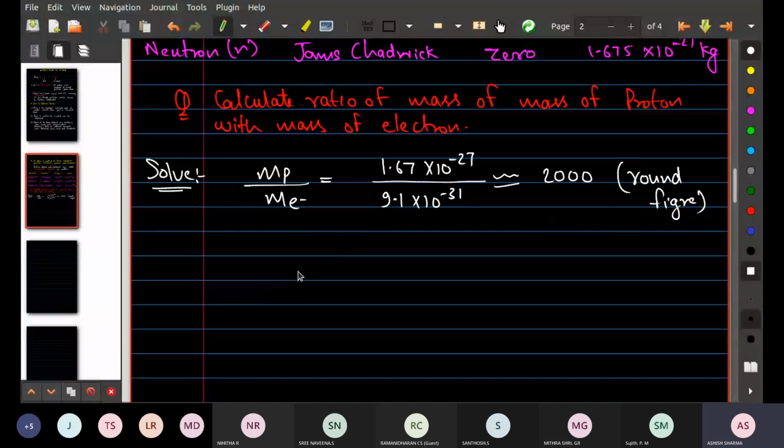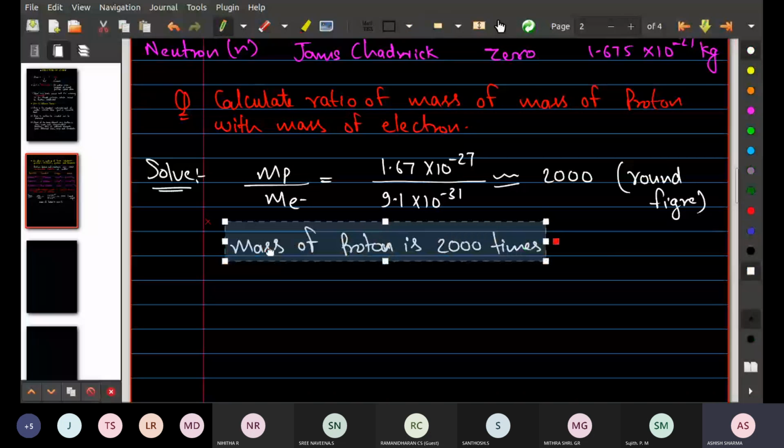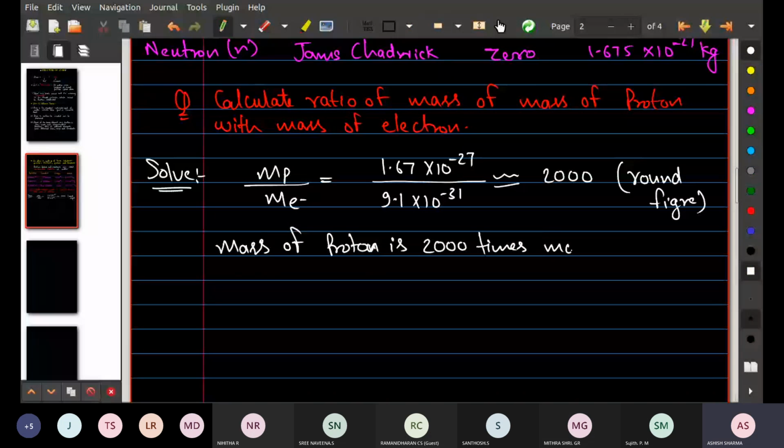Everybody just try to understand, this is a round figure I have written. So can I say that mass of proton is 2000 times more than the mass of electron? Yes or no? Yes, sir. Important point, just note it down.